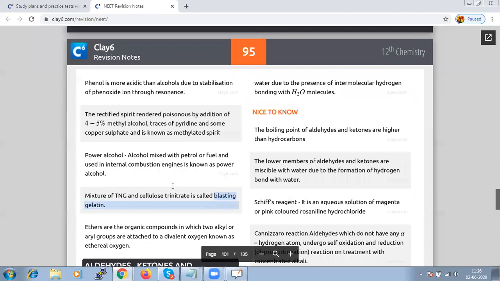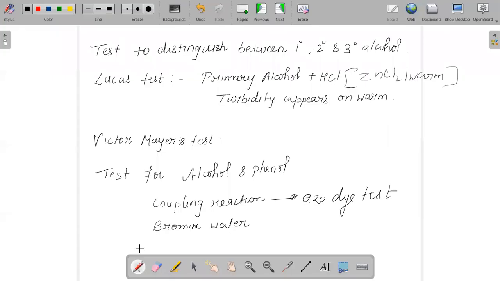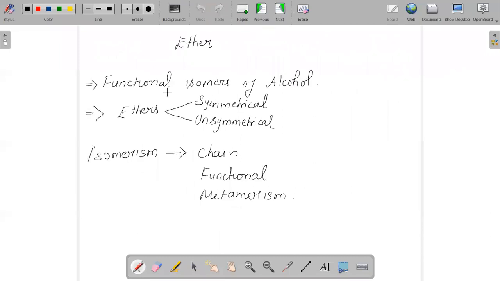And next we have to talk about the concept of ethers. Ethers are organic compounds in which two alkyl or aryl groups are attached to a divalent oxygen, which we call the ethereal oxygen. Ethers are functional isomers of alcohol. Ethers can be classified into two types, symmetrical and unsymmetrical.